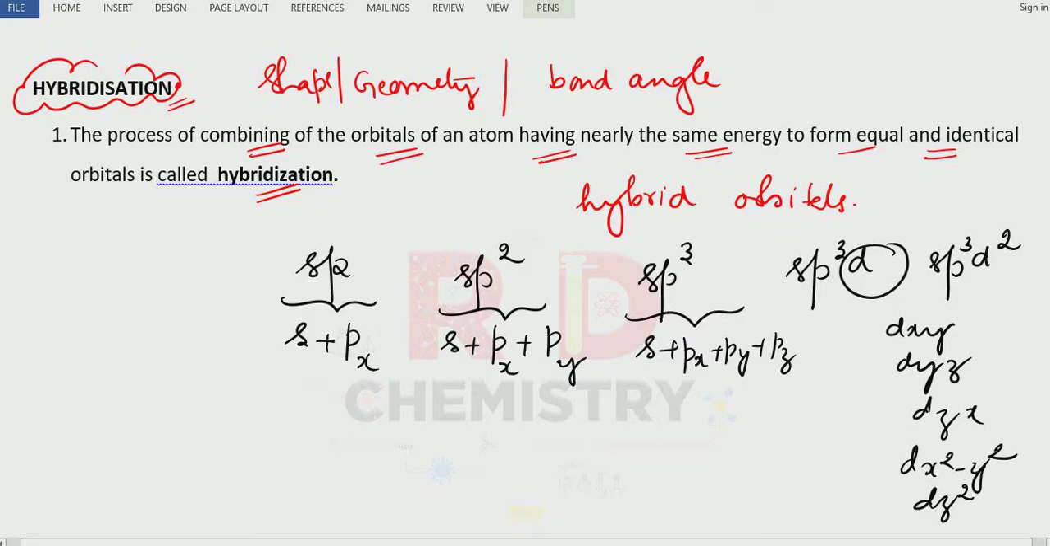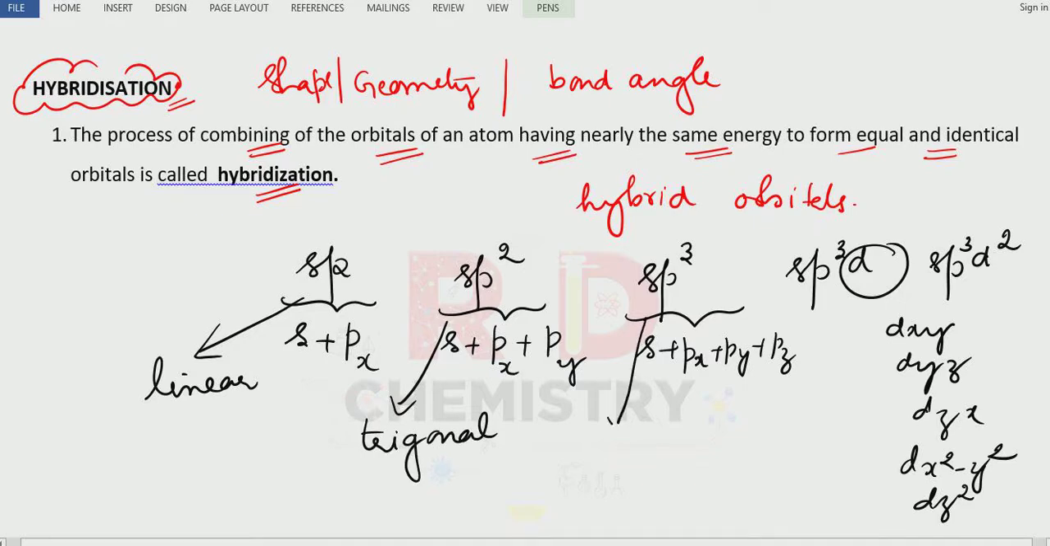Clear? Now, sp hybridization has a linear shape. Remember, linear shape. sp2 has a trigonal shape. And sp3 has a tetrahedral shape. We will speak about the different types of geometry in the next slide.